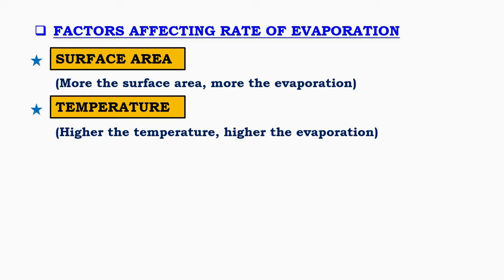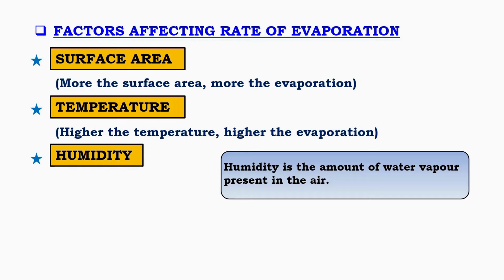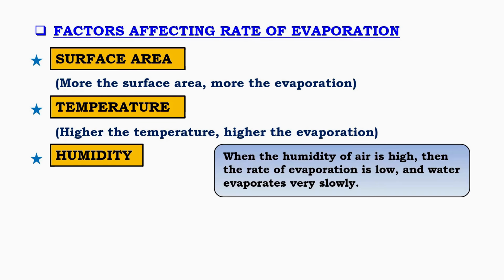The third factor is humidity. Humidity is the amount of water vapor present in the air. When the humidity of air is low, evaporation takes place faster because the air can hold more water vapor. When the humidity of air is high, evaporation becomes slow.